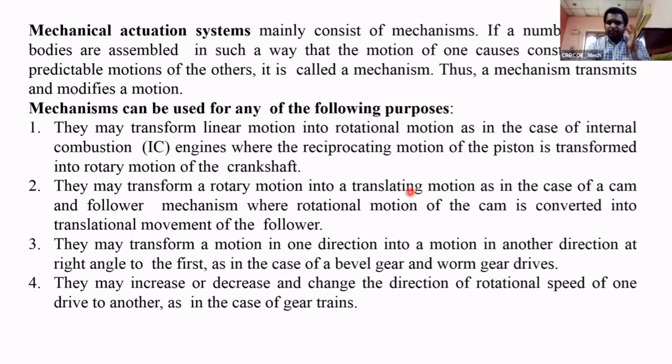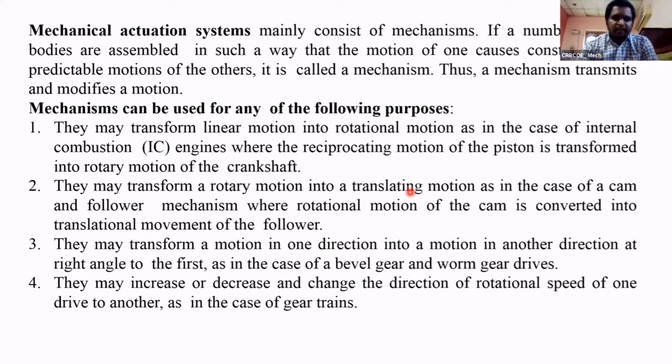So mainly we have four purposes. The first purpose is to convert linear motion into rotational motion. Mechanisms may transform linear motion into rotational motion. The best example is the IC engine.